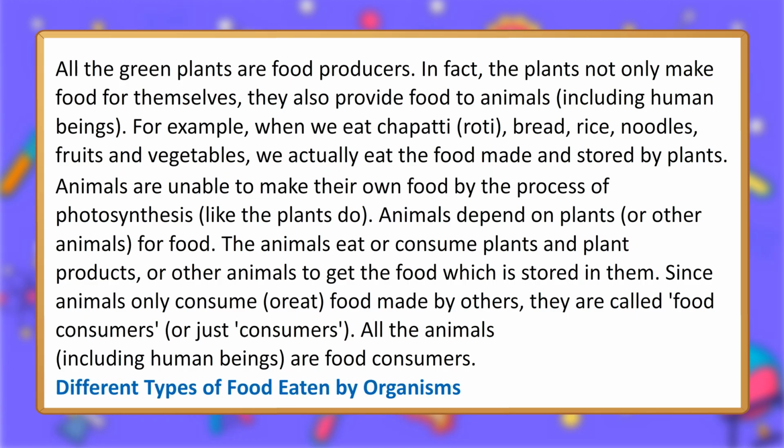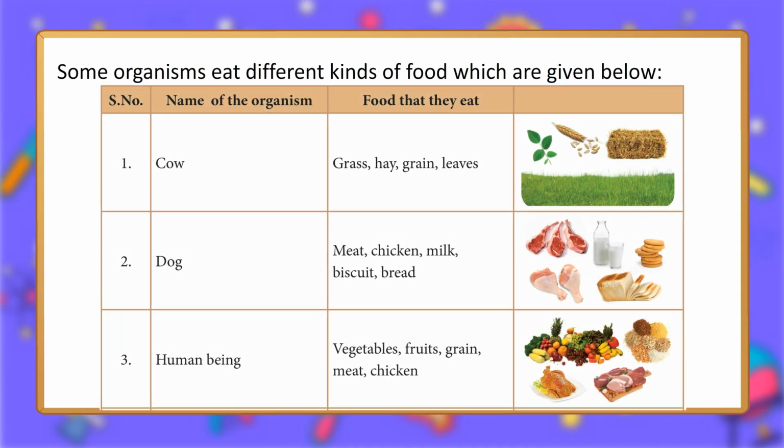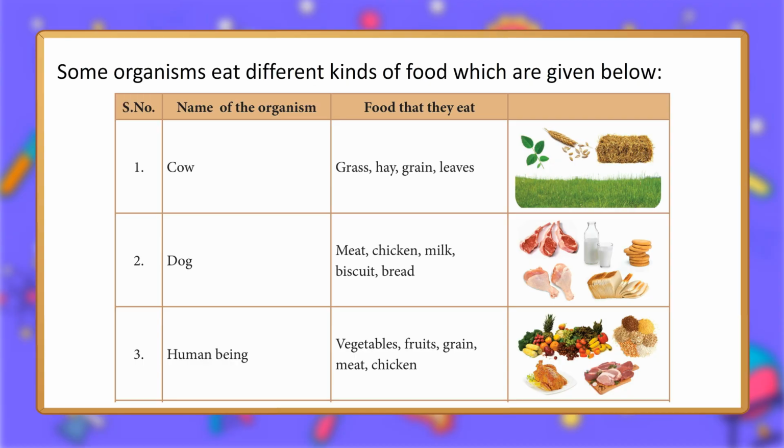Different types of food eaten by organisms. Some organisms eat different kinds of food which are given below. Number, name of the organism, food that they eat. 1. Cow: grass, hay, grain, leaves. 2.